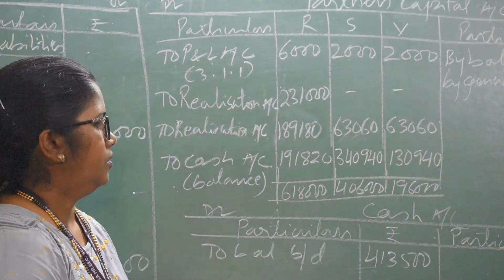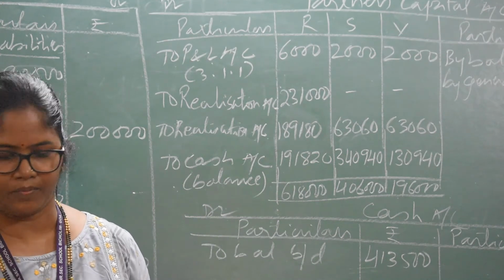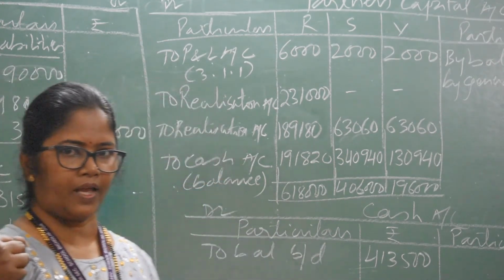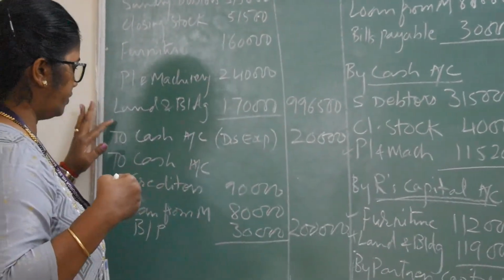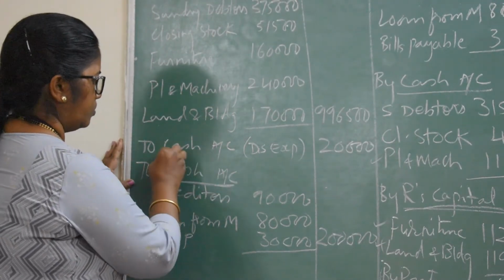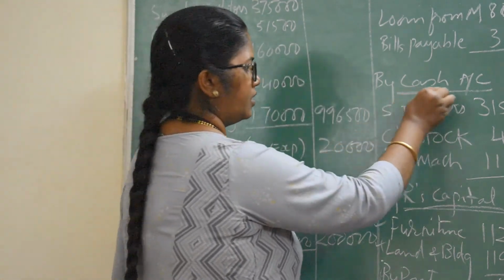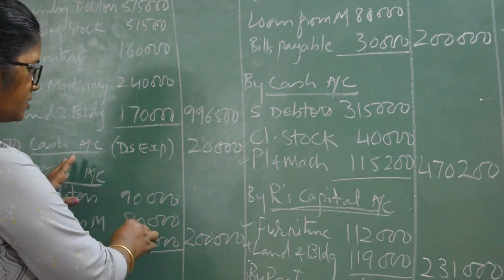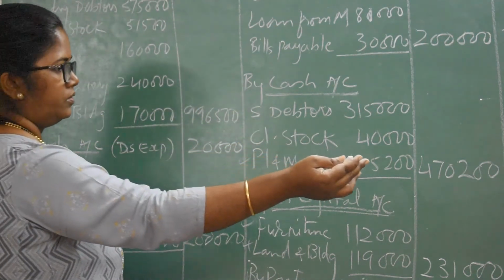Okay. So once we transfer to the partners' capital account and from there to the cash account, now we have to complete our cash account. Now in the cash account, we have to first see the entries whether cash is there here. Cash account entries are here. So these entries will go in the cash account on the opposite side. Again cash is here. It will come on the debit side. So we will transfer these entries to that side on the cash account.